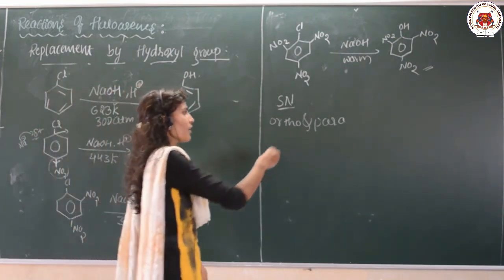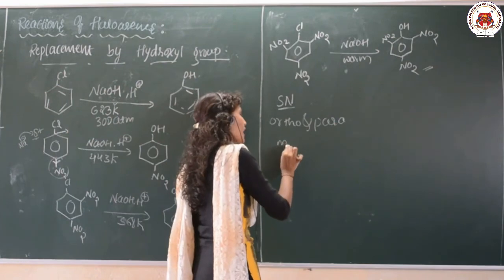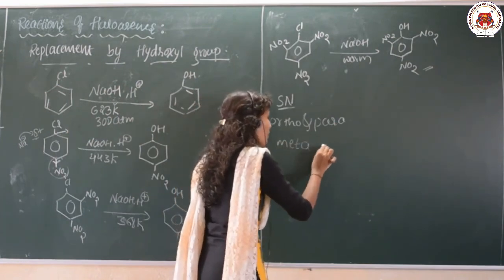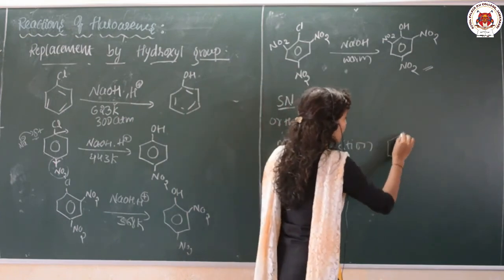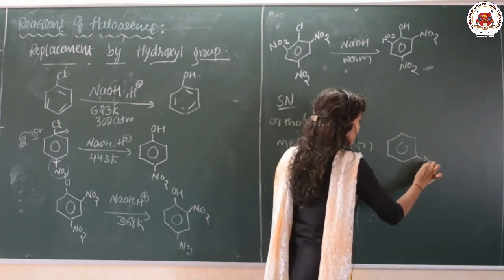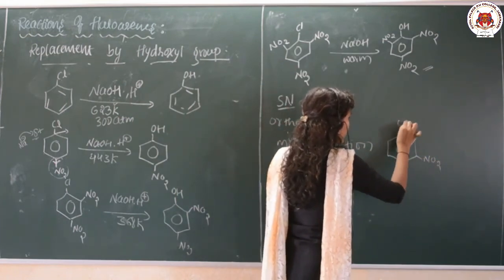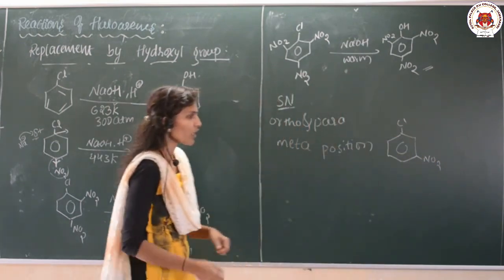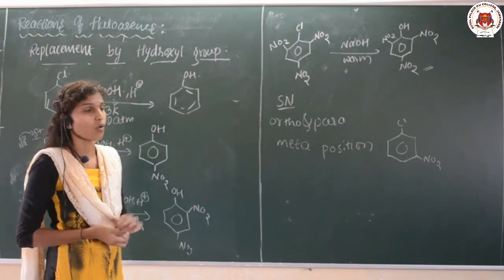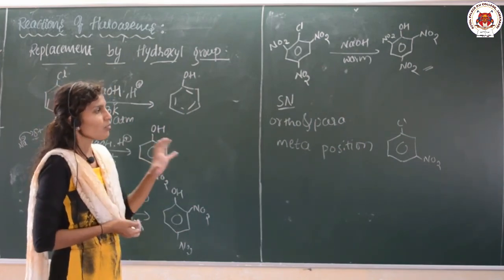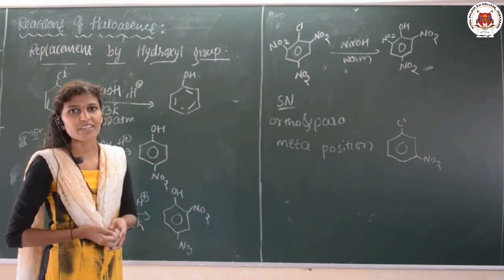But the reaction is not as reactive when it is attached at the meta position. So when we attach the group at the meta position, the reaction is less reactive, while ortho and para are more preferable. What is the reason behind it?